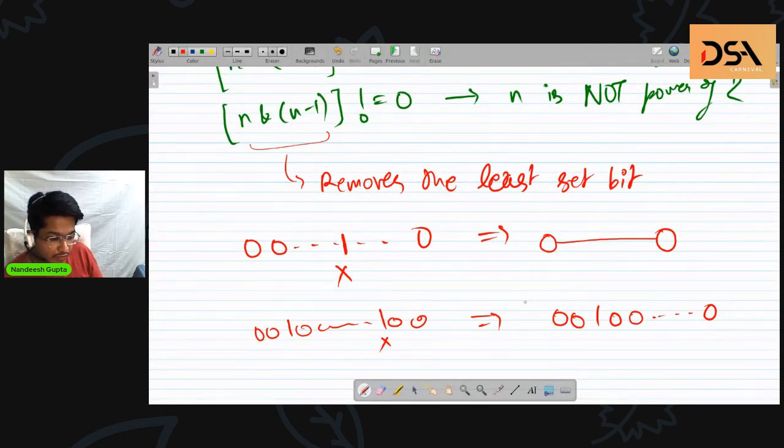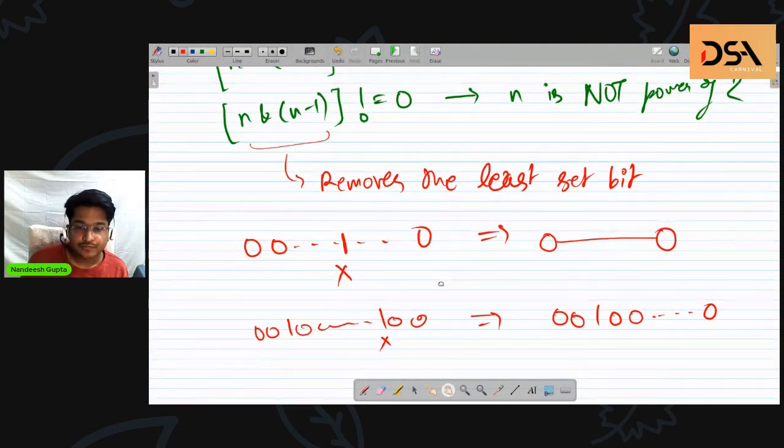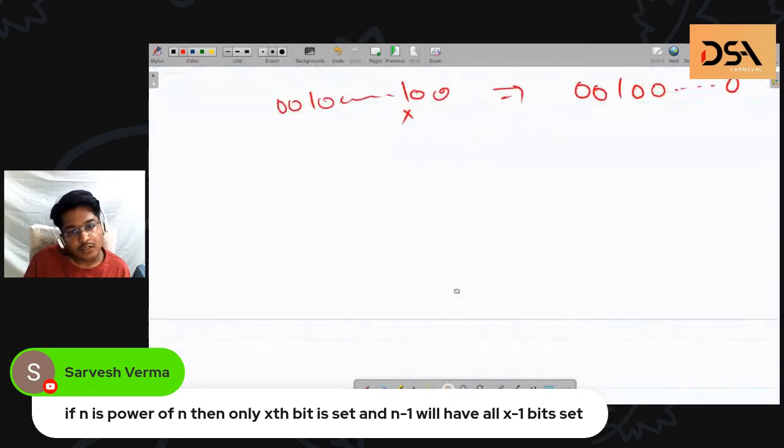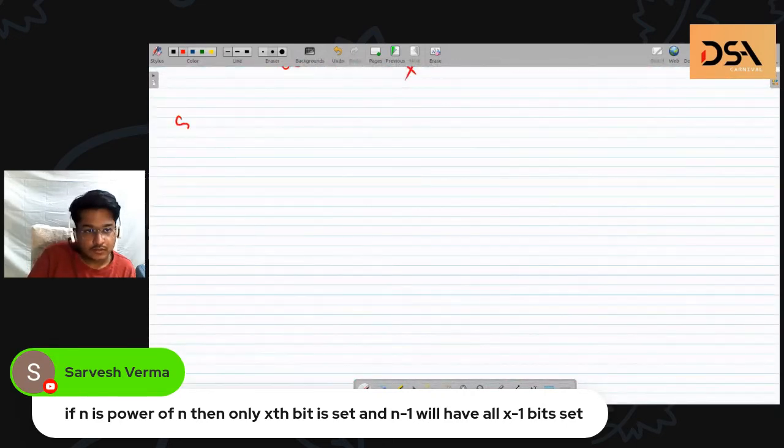If n is a power of 2, then only the xth bit is set, and n minus 1 will have all x minus 1 bits set. Yeah, correct. So we have done the check.